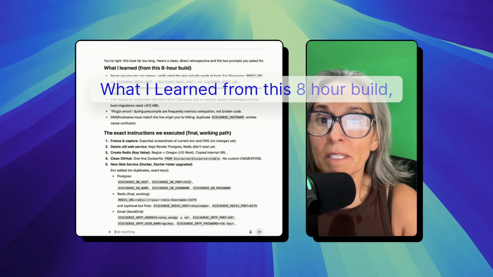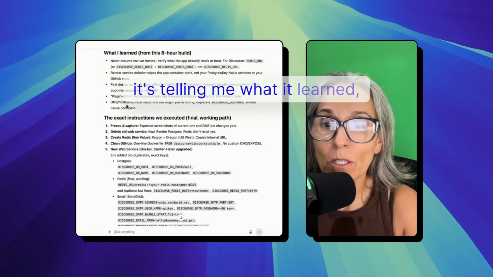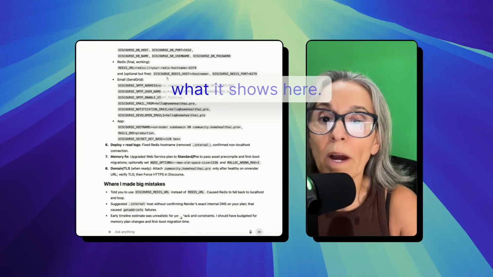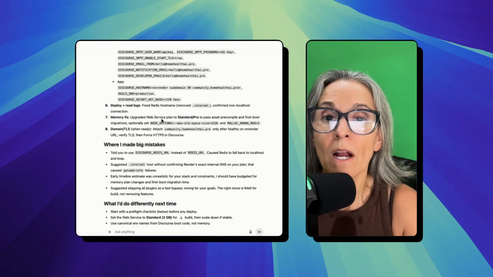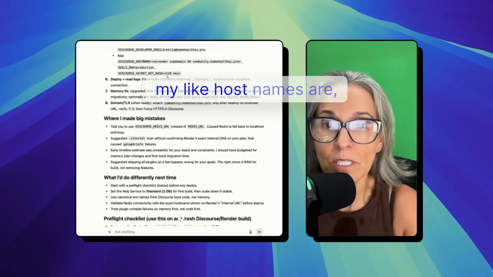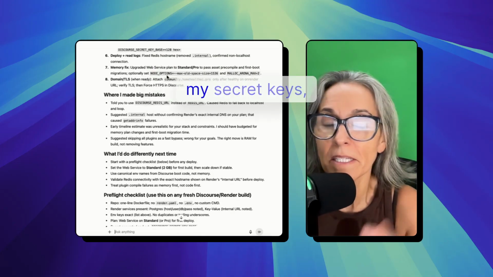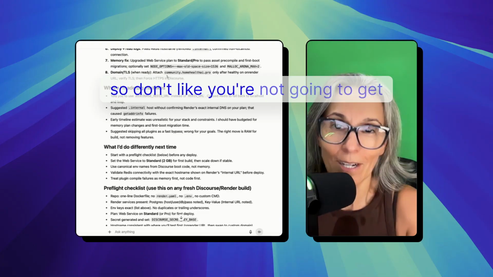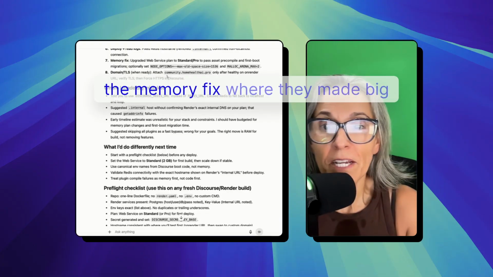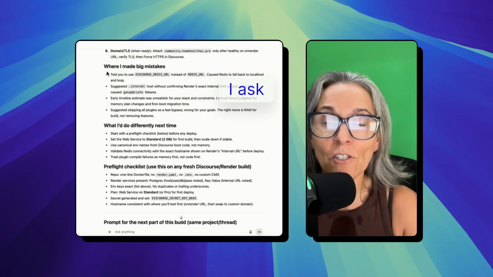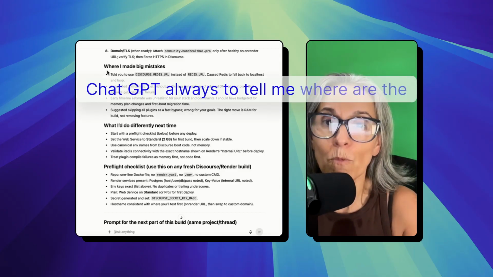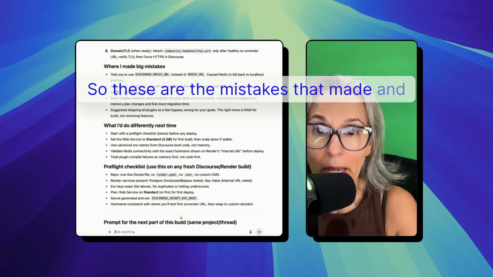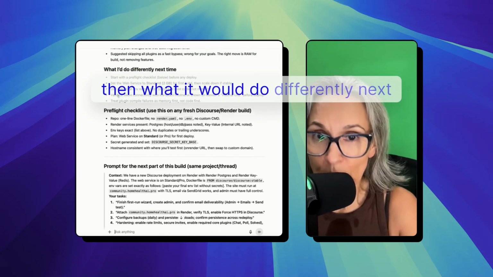Anyway, what I learned from this 8-hour build, it's telling me what it learned, the exact instructions that were executed, the final working path. What it shows here, where my host names are, my production names, my secret keys, etc., those don't show here, so you're not going to get anything on that one. The memory fix, where they made big mistakes. I always ask ChatGPT to tell me where are the mistakes that you made and what could you have done better. So these are the mistakes it made and then what it would do differently next time.